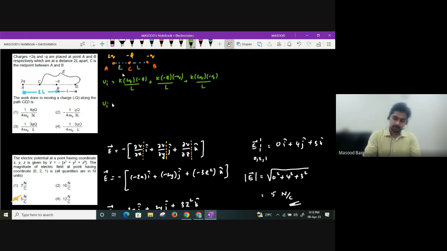So what will be the initial potential energy? This is minus 2K Qq by L, plus K Qq by L, minus 2K Qq by L, plus K Qq by L. So what will I get? Minus K Qq by L. This will be minus 2K Q square divided by L. This is the initial potential energy.